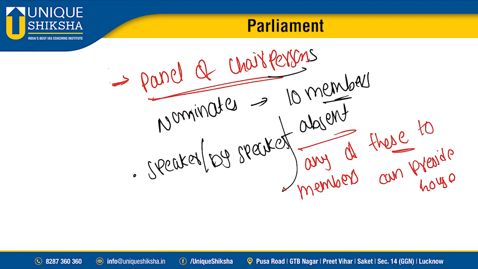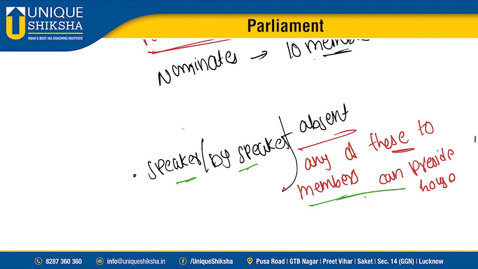Sir, you may be saying, imagine a case where the speaker is absent, the deputy speaker is absent, and all these 10 members are also absent. If these members are also absent, then the house chooses. The Lok Sabha chooses anyone.